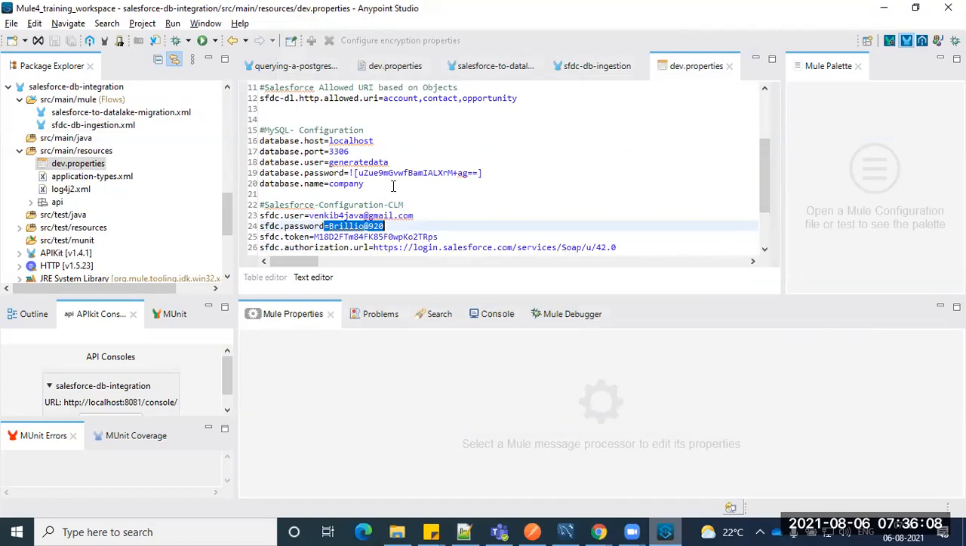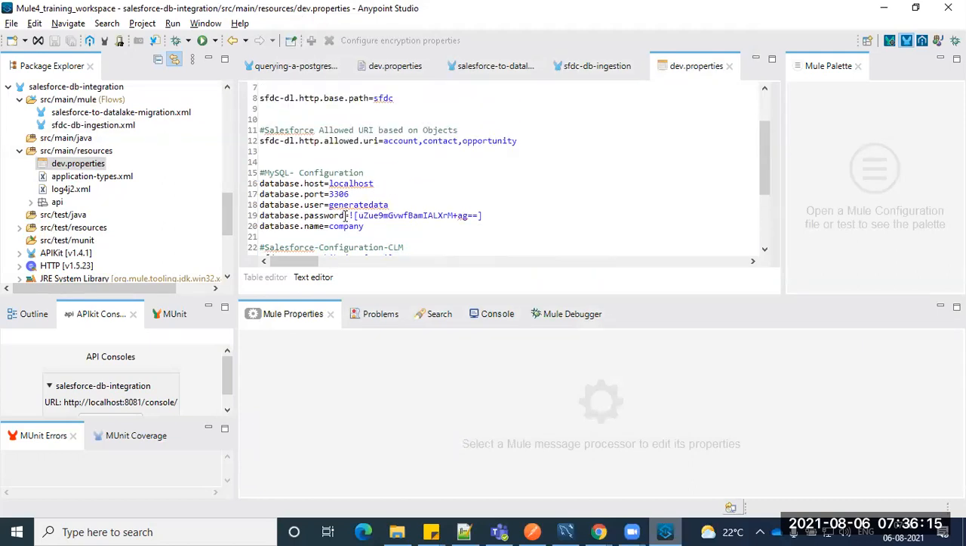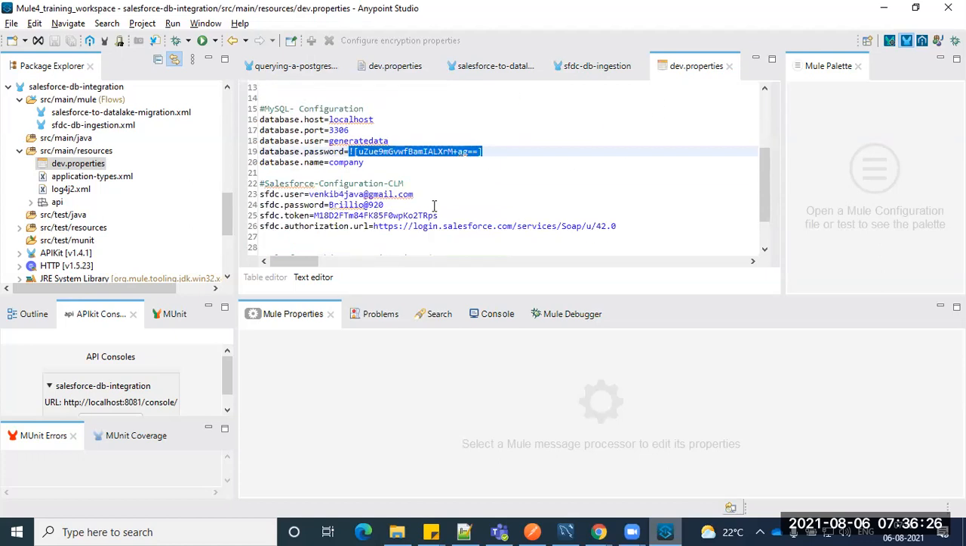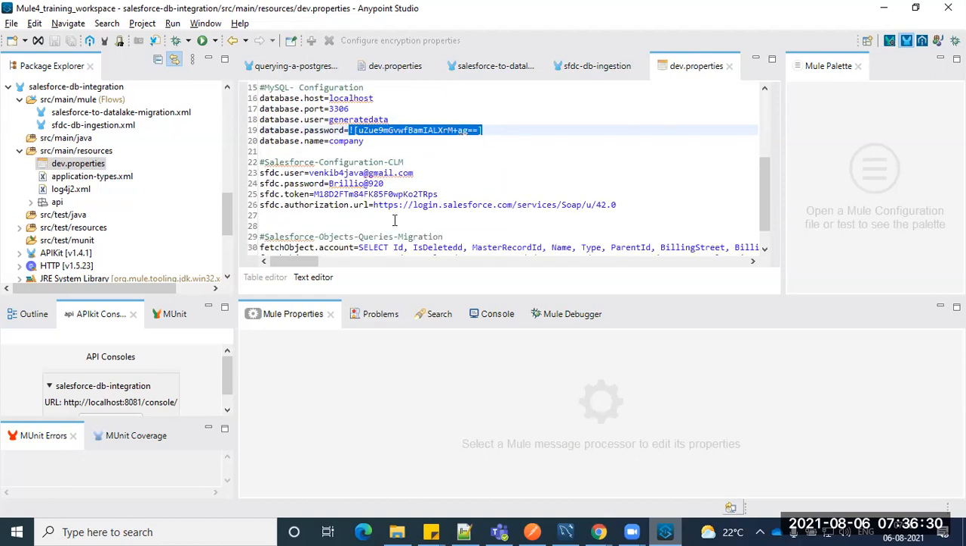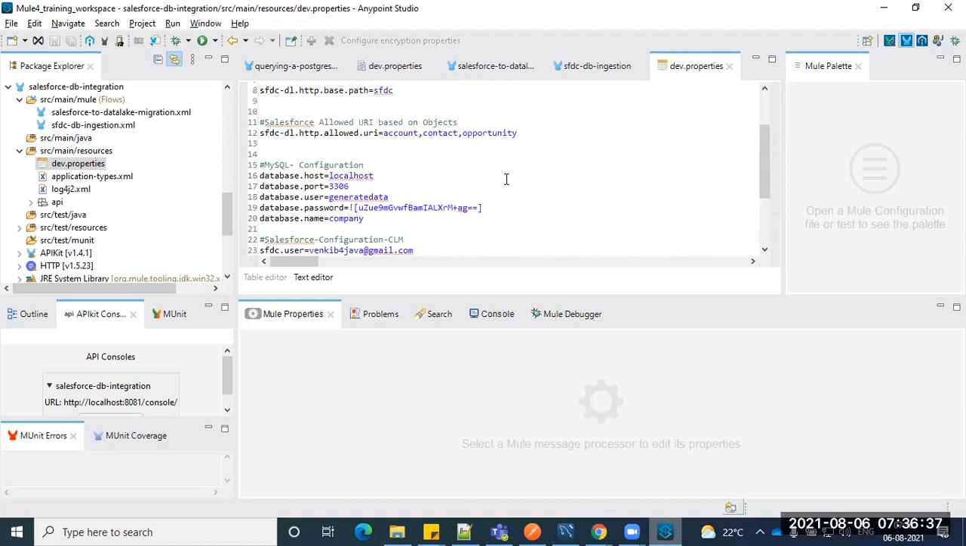Let's try to encrypt it. Okay, so how will we do that? For example, here is the database password. I made it encrypted here, right? Anybody who opens the properties can't see it, but the SFDC password, I can see, right? This is a token format, guys. You can see there's a token format, and then you can see the password. So we'll try to encrypt the password.